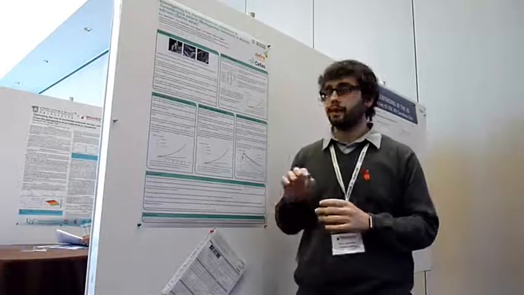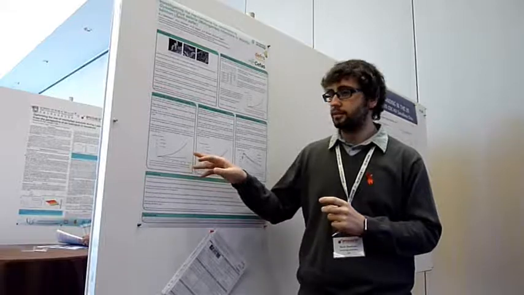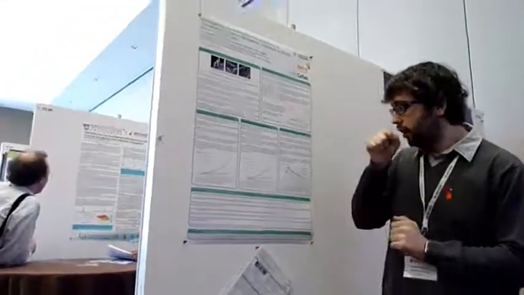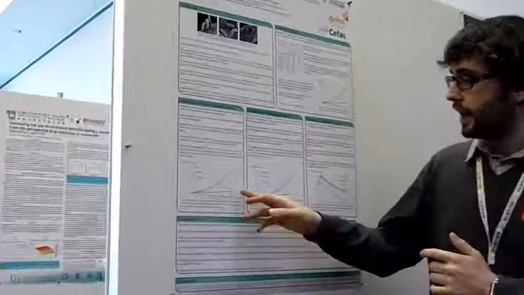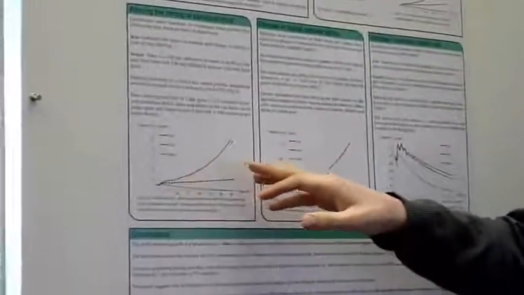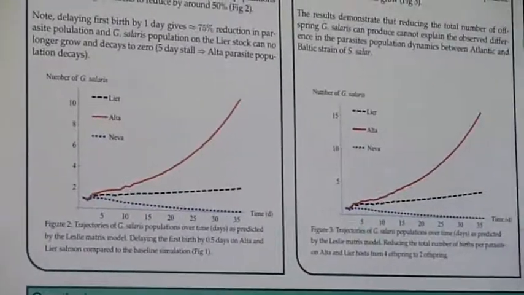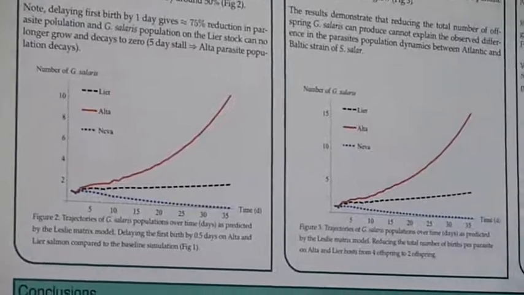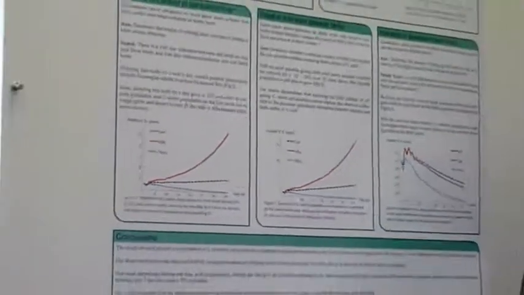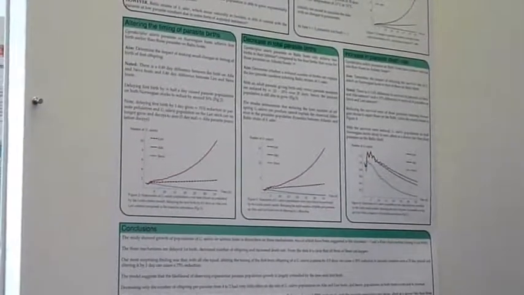So what we did was delay the first parasite birth by 0.5 days, and comparing this with the baseline simulation, what we end up with is around a 50% decrease in parasite population numbers. And if we go on to continue that and delay the first birth by one whole day, a 75% reduction is seen.